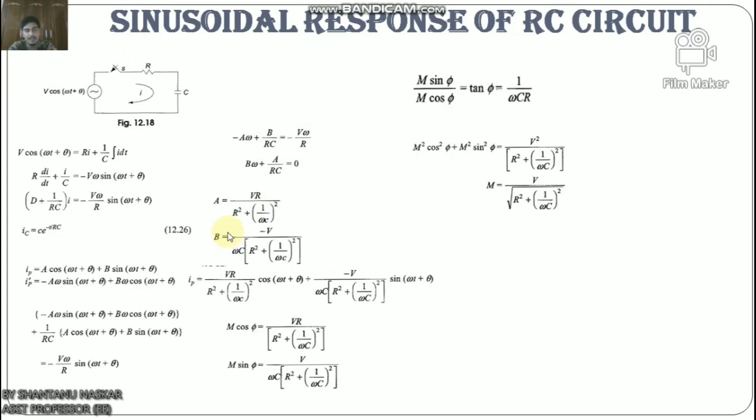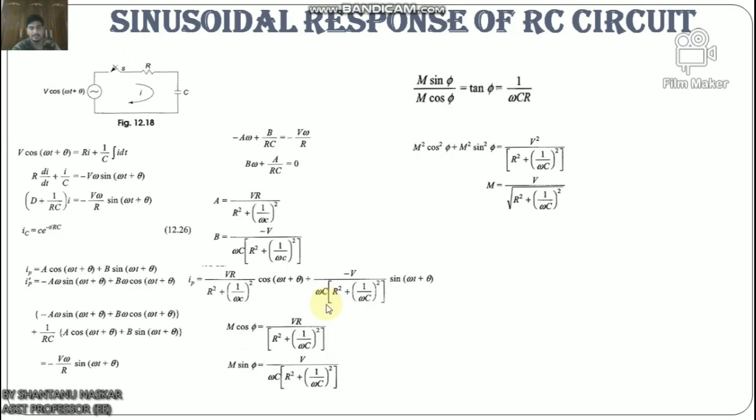a equals VR by R square plus 1 by ωC whole square, and b equals minus V by ωC within bracket R square plus 1 by ωC whole square. Now substituting the values of a and b, we get the value of i_p equals VR by R square plus 1 by ωC whole square into cos(ωt + θ) plus minus V by ωC within bracket R square plus 1 by ωC whole square into sin(ωt + θ).